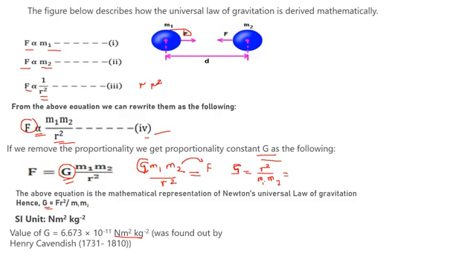We know that distance is measured in meter, and r square should be meter into meter. So can I write meter square, right? Now if I substitute the SI unit of these quantities, I will get the unit of capital G, right? So meter into meter, meter square, and mass is measured in kg.